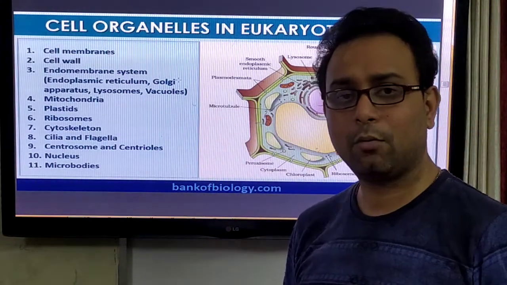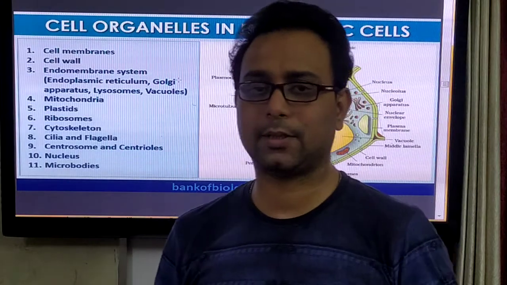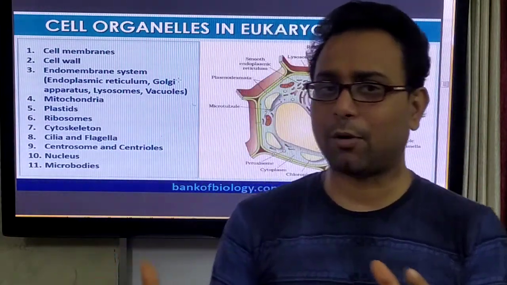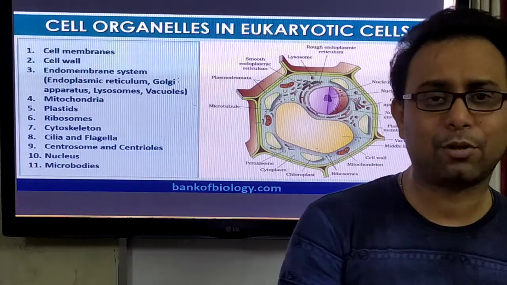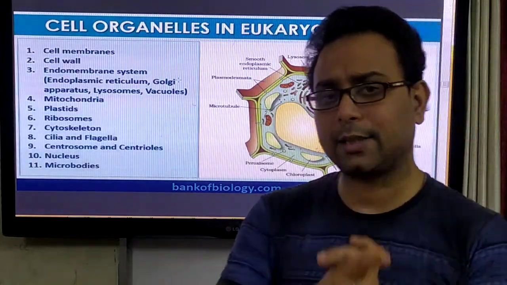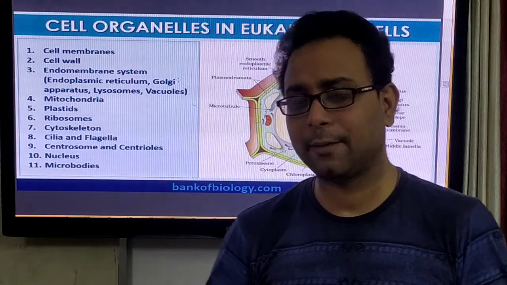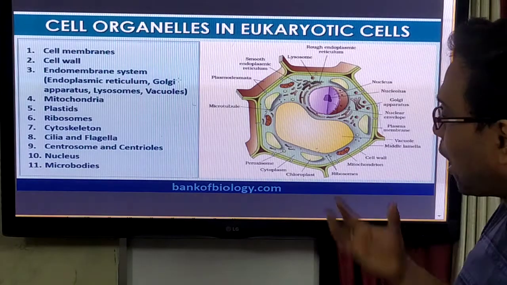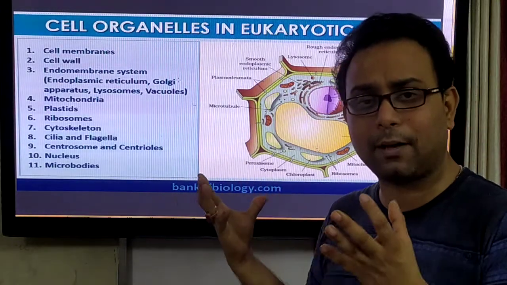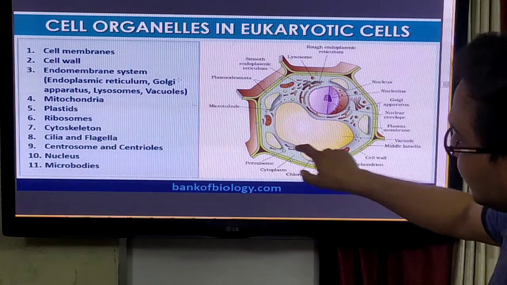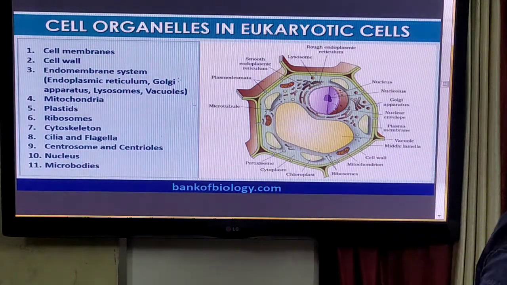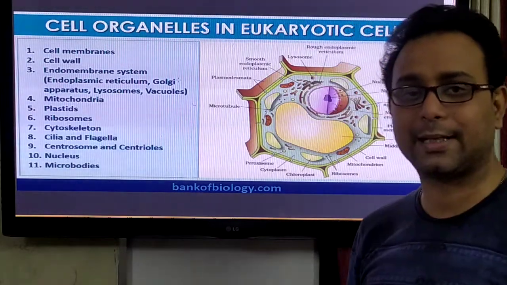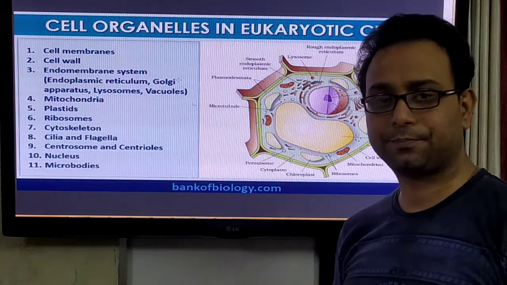Eukaryotic cells most commonly have two examples: one is the plant cell, another is the animal cell. In your body the animal cell is present, in the plant body the plant cell is there. But what is the difference between the plant cell and the animal cell? You can observe this is a plant cell. How do you tell this is a plant cell? Because it has a large vacuole. The vacuole is a storehouse, present in the plant cell as a large structure.